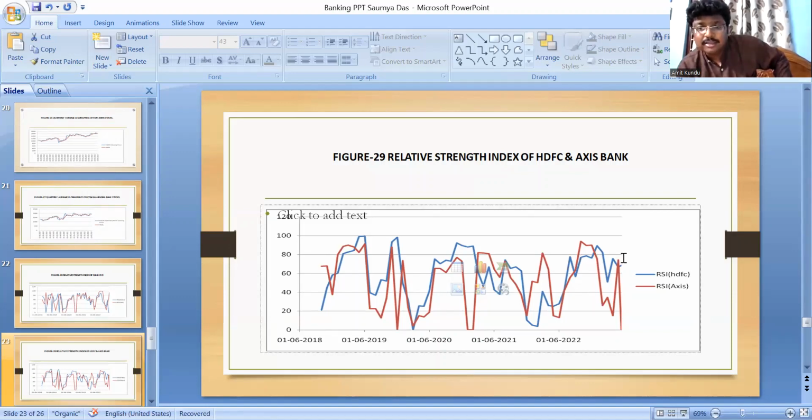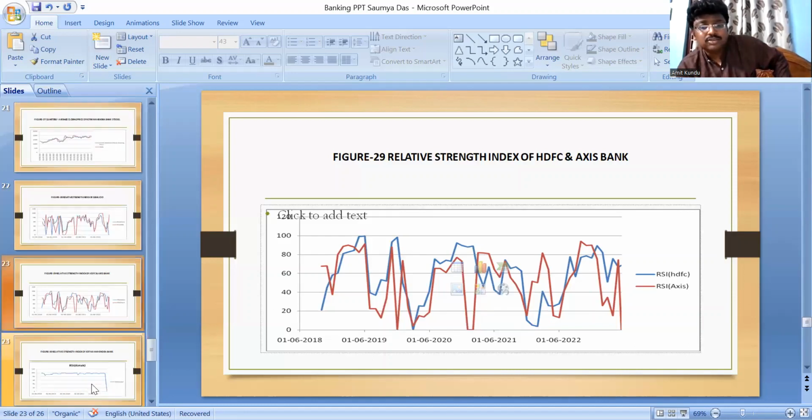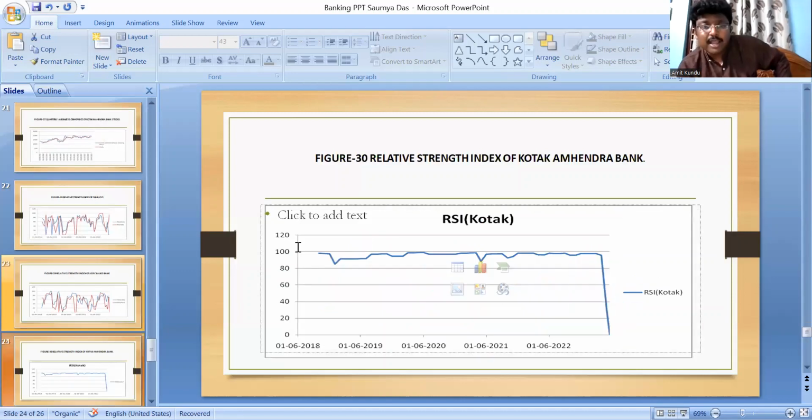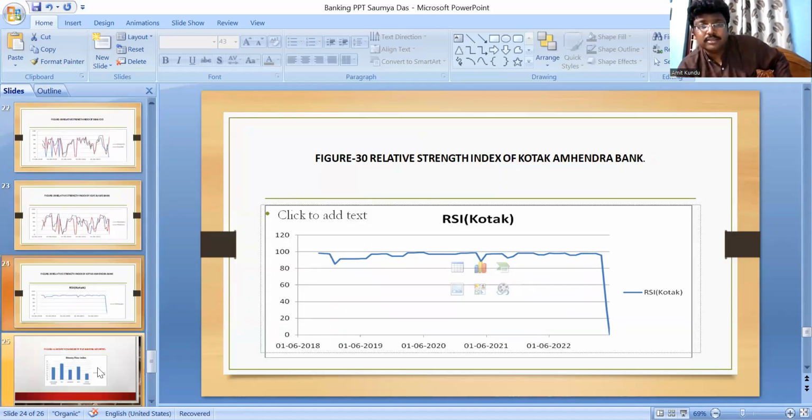Look at my cursor: from this period it is overbought, and here it is oversold. Now if you consider this stock, the RSI is near overbought for the whole study period, but at the end of the period it is oversold.